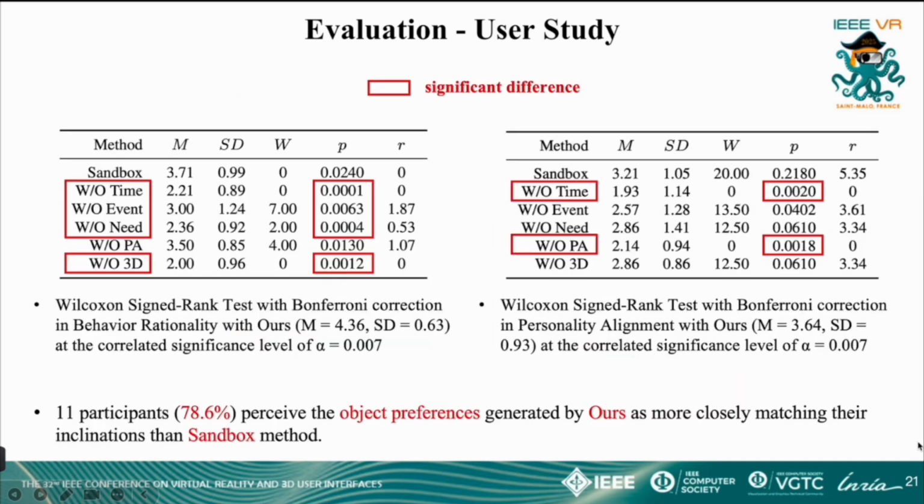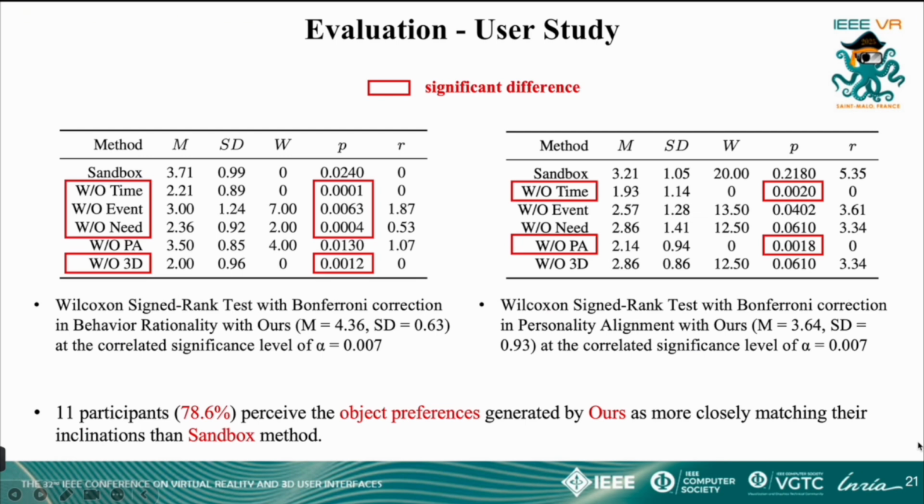Furthermore, a paired comparison was conducted using the Wilcoxon signed rank test to further analyze the differences among the various methods. The methods marked with the red box have a significant difference. For a more detailed analysis of the results, please refer to our paper.